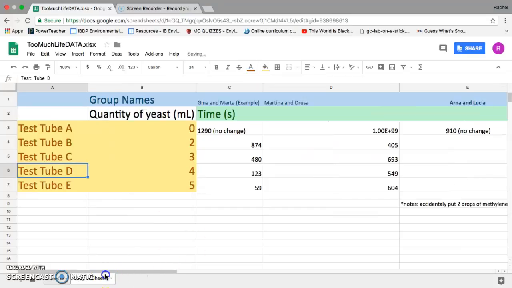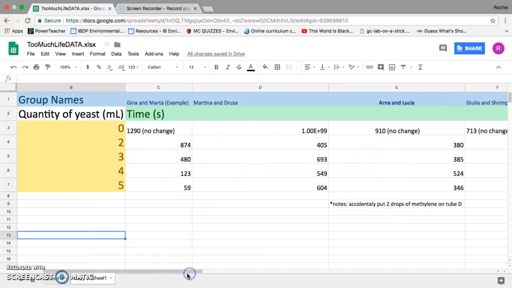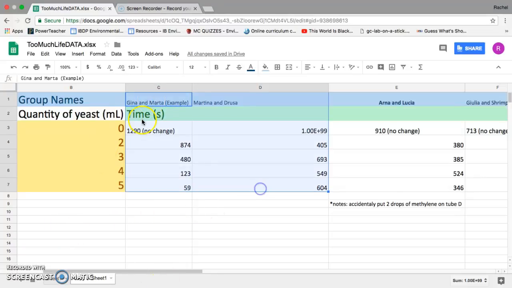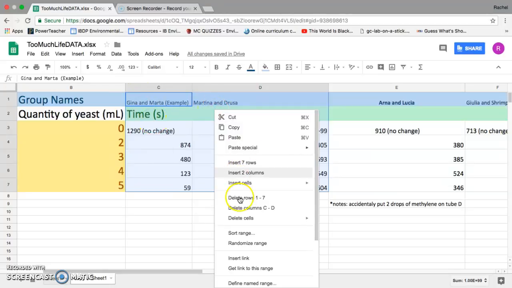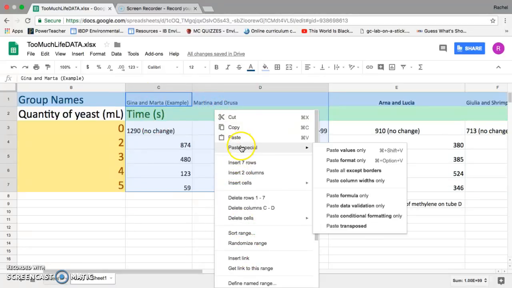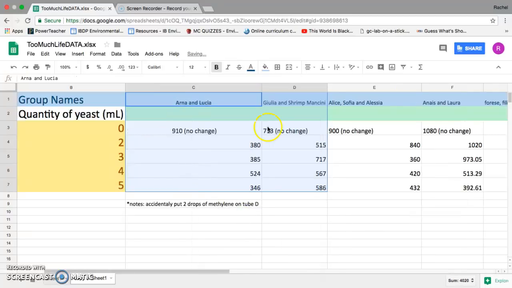Okay, so I'm going to duplicate it. Then I'm going to go through the information ever so quickly, and I'm going to do the following. So I'm going to delete a couple pieces of information. So I'm going to delete these because, well, Gina and Marta don't exist, and Martina and Drusa said they were going to redo theirs. So we're going to delete that. And as we scroll,